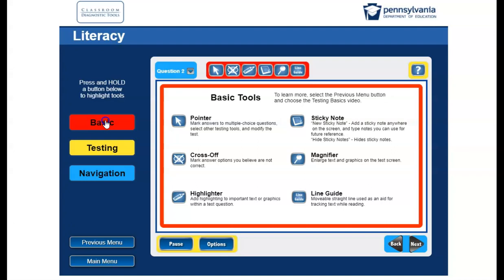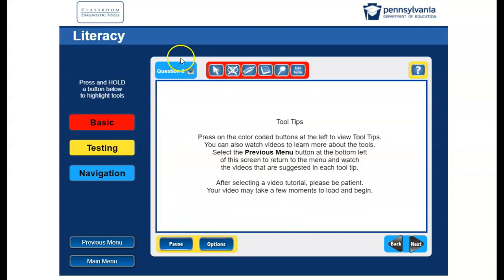So if you're doing your TDA and you want to make some notes, you can use the sticky note. The magnifier will enlarge the text. I know that I need that to see sometimes. And a line guide helps you with a line so you can use for tracking while you read. Okay, those are all shown up here as well.